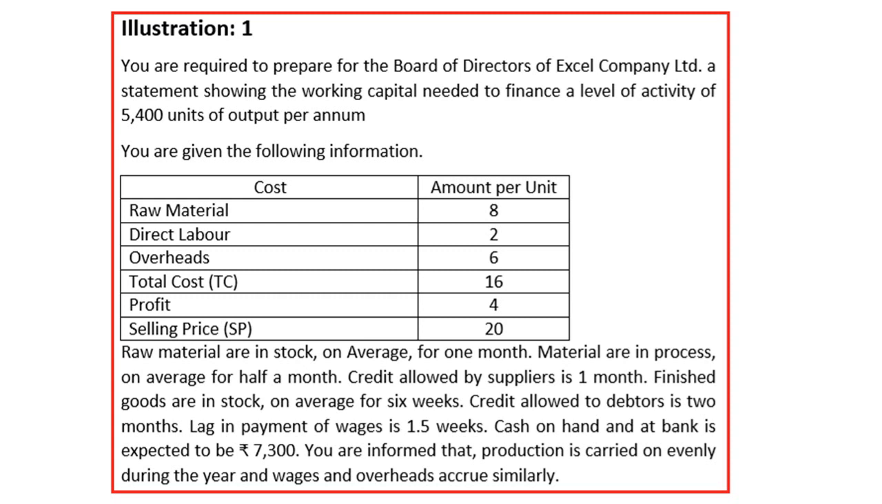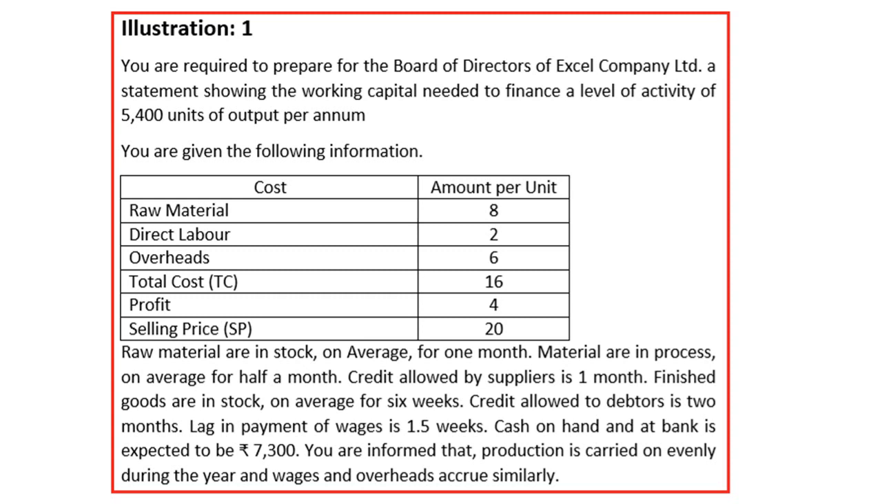In the sense, creditors are giving us a credit period of 1 month. Finished goods are in stock on average for 6 weeks; we keep finished goods on average 6 weeks in the godown. Credit allowed to debtors is on average 2 months; we are giving a 2 months credit period. Then lag in payment of wages: wages will be paid with a lag of 1.5 weeks. Cash in hand and bank balance is expected to be rupees 7,300.